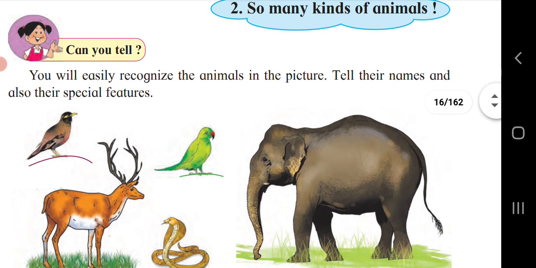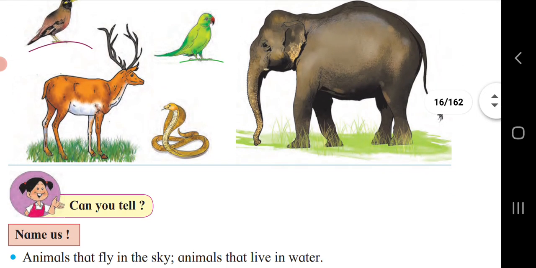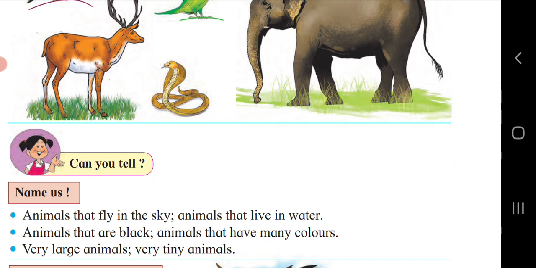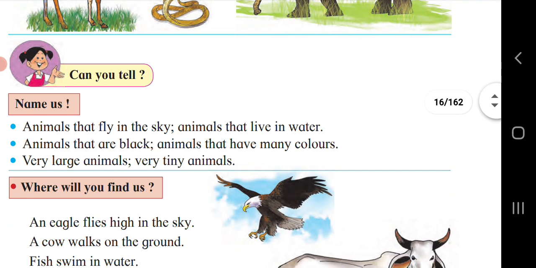In Can You Tell, we had seen animals that fly in the sky: birds, bats and insects. Animals that live in water: fish, frog, crocodile, turtles. Animals that are black: crow, bear, etc. Animals that have many colors: peacock and other colorful birds. Some fish and butterflies are also in different colors.